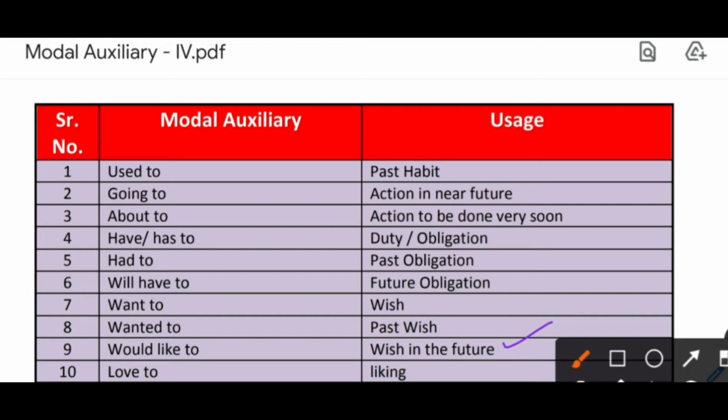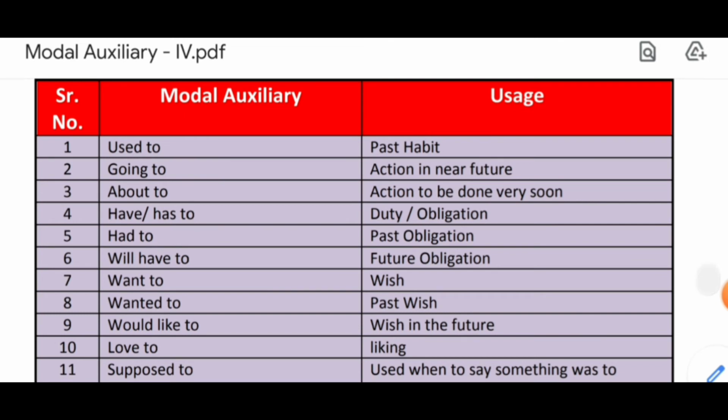Now next one is love to. Whichever thing you like the most at that time you can use love to. So for example, they love to go outing. Now another example can be we love to communicate with strangers. Here after to, every time after to you have to use verb first form. Remember that. Okay, verb first form.